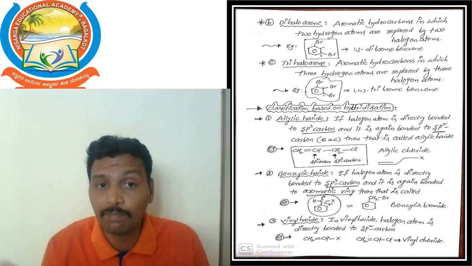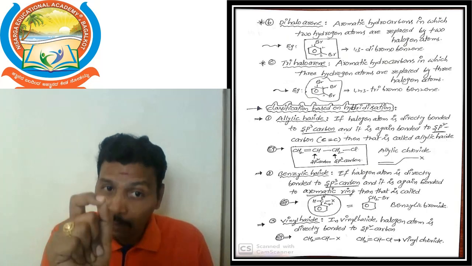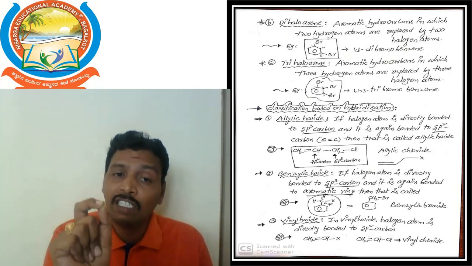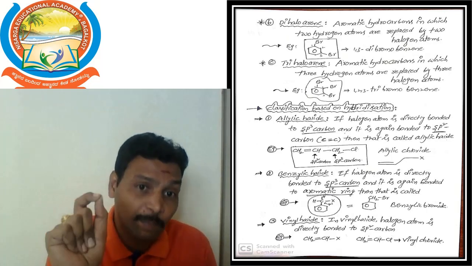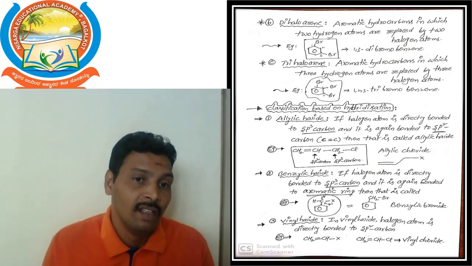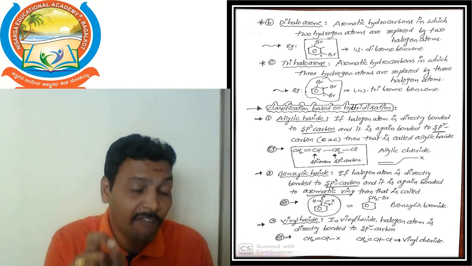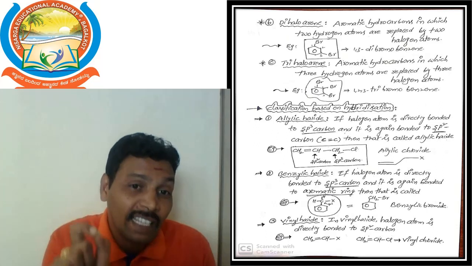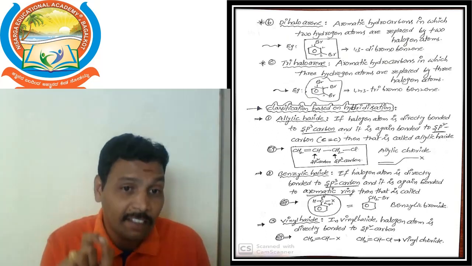Before going to the definitions, let us just discuss how to identify sp3 carbon, sp2 carbon, sp carbon. So sp3 carbon means the carbon having 4 single bonds. That carbon is the sp3 hybridized carbon.